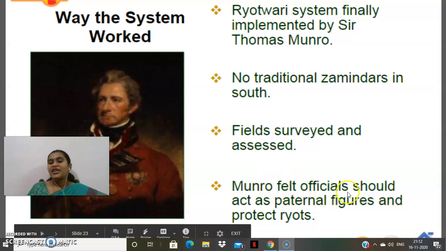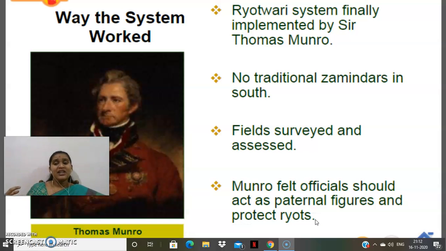Munro felt officials should act as paternal figures and protect ryots. So he thought that like guides, like parents, like fathers, they have to support the agricultural people. The company officials should act as paternal figures, like supporters, and protect the farmers.